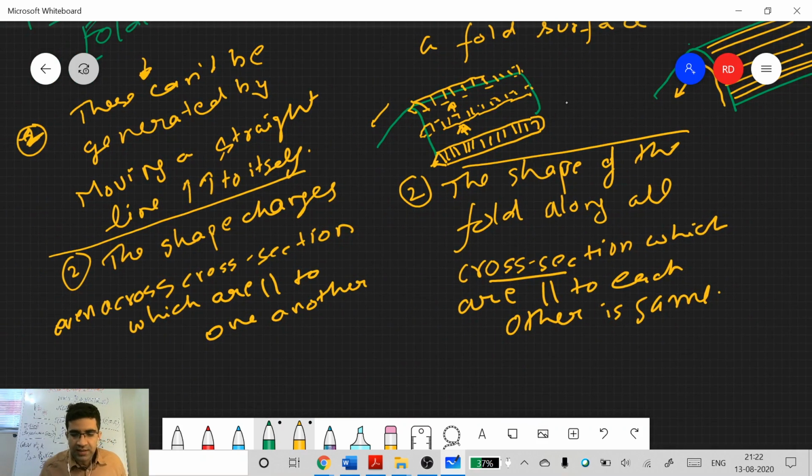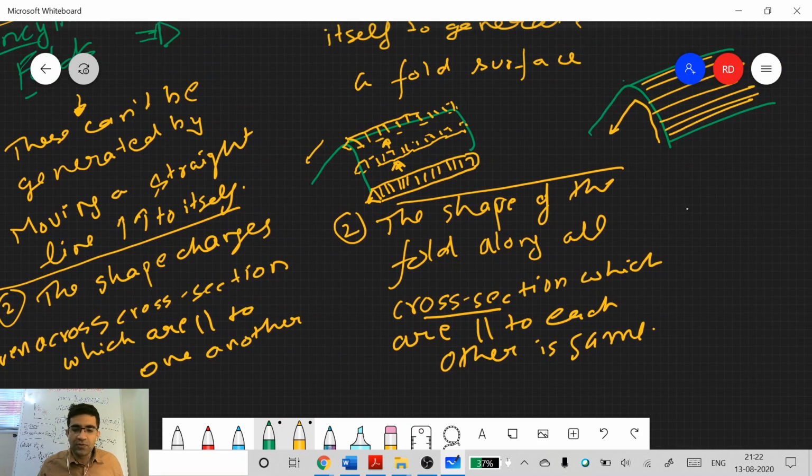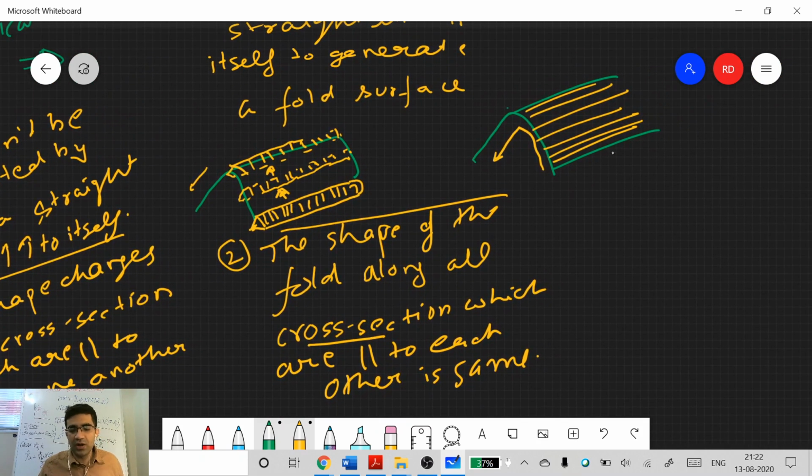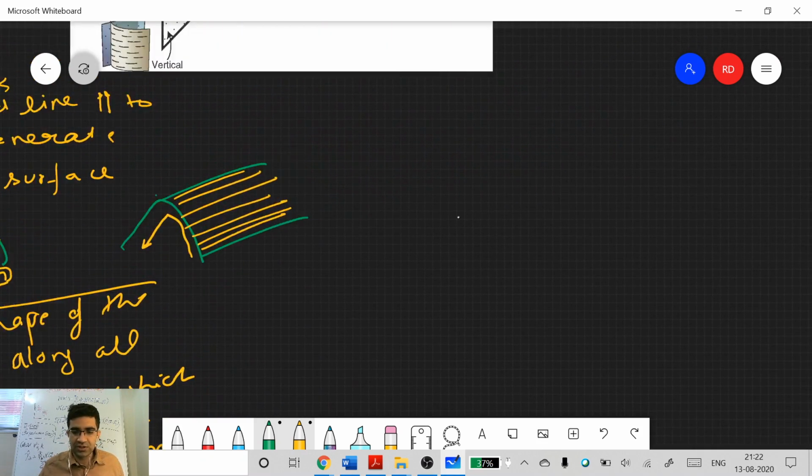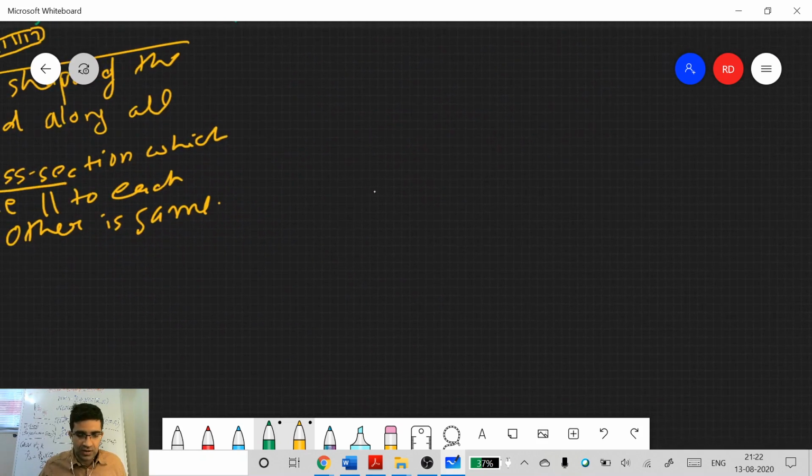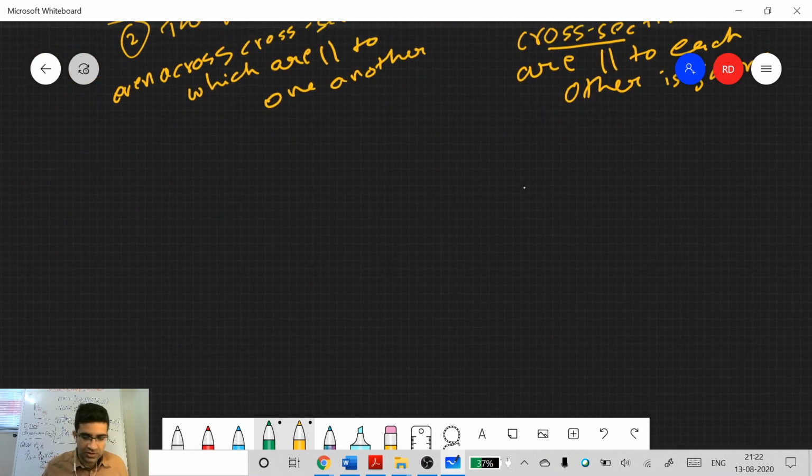Now the second point of difference for both these cases was that the shape of a cylindrical fold will remain constant if you move a cross section parallel to itself, whereas for a non-cylindrical fold it will change. I'll give you this definition. Okay, I'll demonstrate this. So how does this work? Let's say you have these kinds of folds. First, let me give you an example.